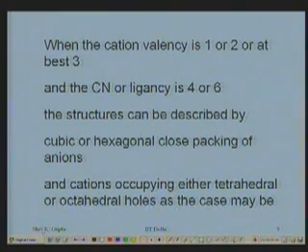The structures can be described in a very simple manner by the cubic close packing and the hexagonal close packing we talked about in the last 2 classes. So it can be defined on that, and then whatever tetrahedral voids and octahedral voids are formed are occupied by the cations depending upon whether it is a tetrahedral coordination or an octahedral coordination.